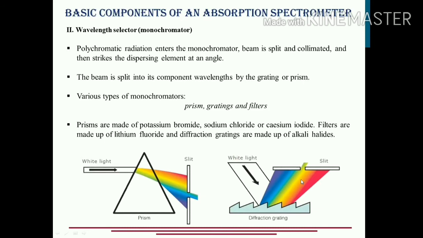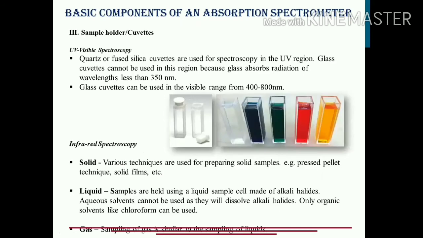Now these prisms are usually made up of potassium bromide, sodium chloride, or cesium iodide, whereas the filters are usually made up of lithium fluoride. So this is the second component of the instrumentation, the monochromator, also known as the wavelength selector. What does it do? It converts the polychromatic radiation into monochromatic radiation. How does it do that? It splits the beam into its different wavelengths and then collimates them. The third section of the instrumentation is the sample holder or the cuvette.